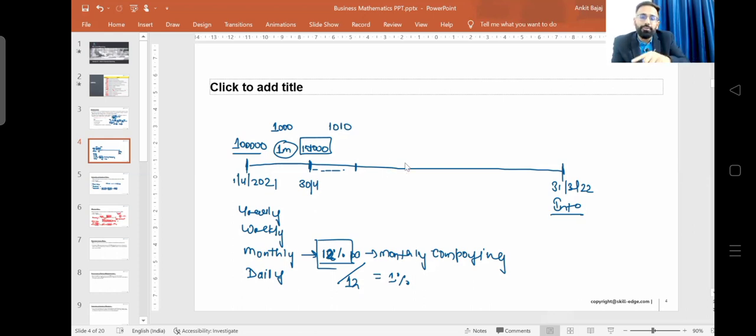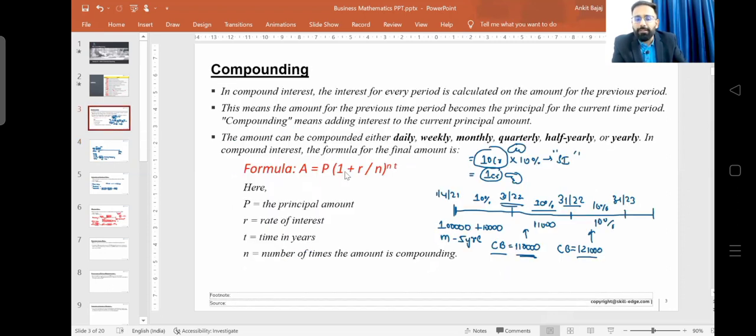Now it is not possible for you to calculate monthly interest every time. So there is a formula for calculation of compounding, and this is the formula. The formula is P(1 + R/n)^(nt). R is going to be your interest rate, right? So let's suppose in the previous example, when we were doing monthly compounding, the interest rate is going to be 12%, and n is the number of compounding periods you are doing in a year. So in monthly compounding, it means 12 compounding, right? So you will divide it by 12, and n is the number of times the amount is compounding. The same n we have to write here, right? So it is 12 here, and time is, let's suppose, 1 year.